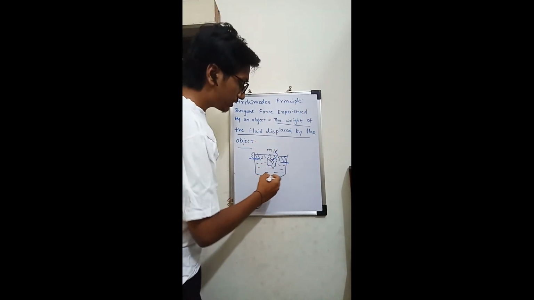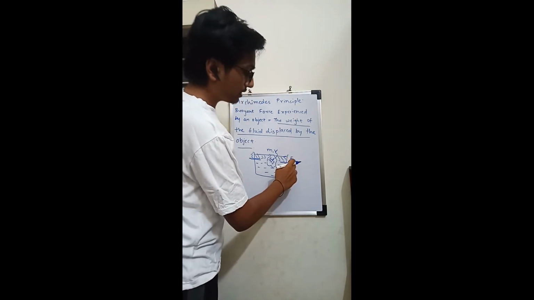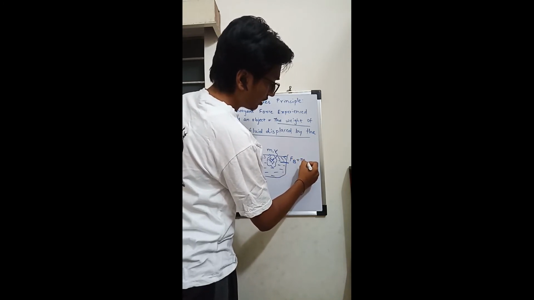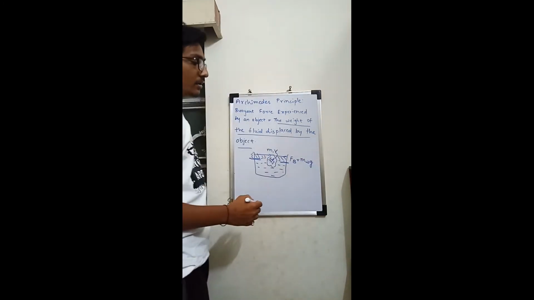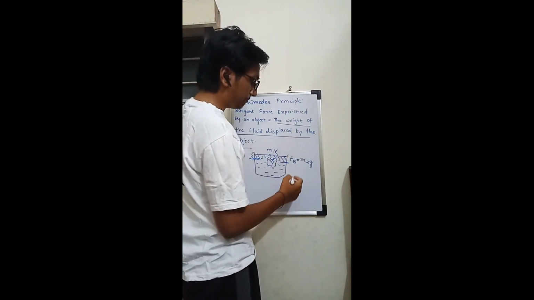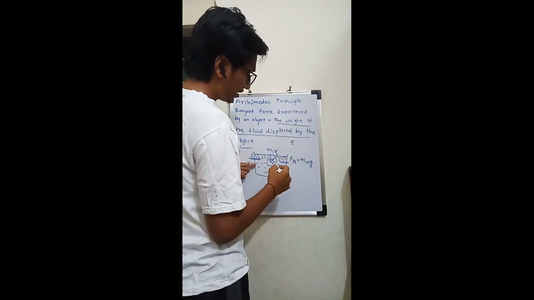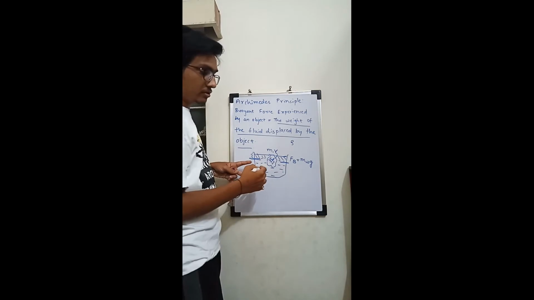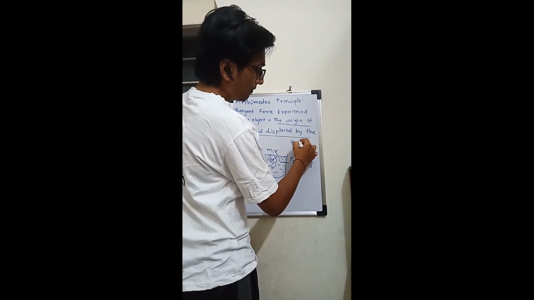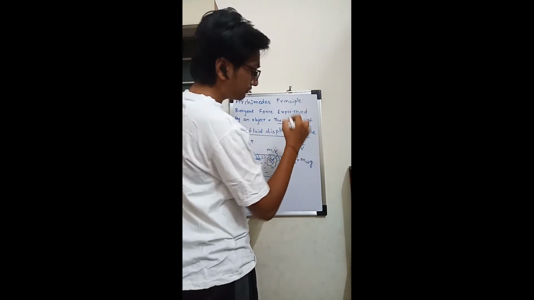Now the buoyant force experienced by this object will be Fb, B represents buoyant force, equal to the weight of the water displaced by the object. Now what is this mass, mw, for the time being? We know that the density of water, which is constant throughout because our water is uniform, is mass of the water upon volume.